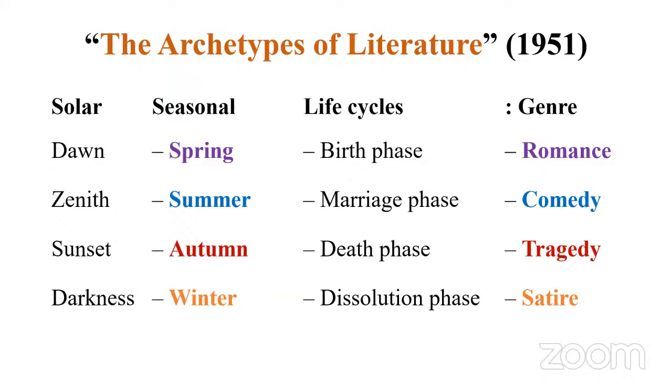Then you have comedy. Then we have sunset. It's a kind of death associated with autumn. Then the death phase, the death of a hero, is associated with the genre tragedy. Finally, you have darkness, then winter, dissolution. Everything goes to dust. Then satire or irony, right?